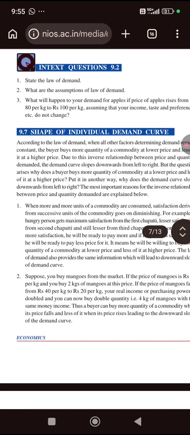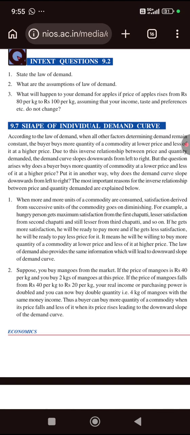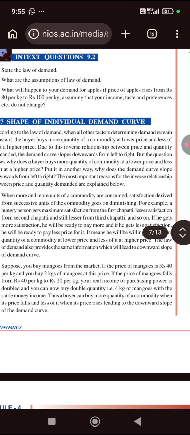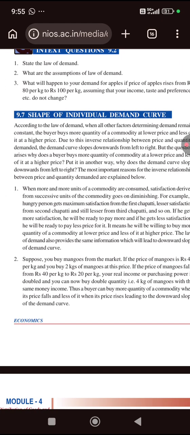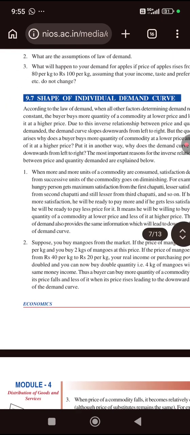9.7 Shape of the individual demand curve. According to the law of demand, when all the factors determining demand remain constant, the buyer buys more quantity of a commodity at a lower price and less of it at a higher price.